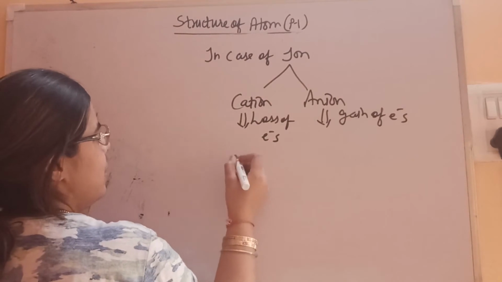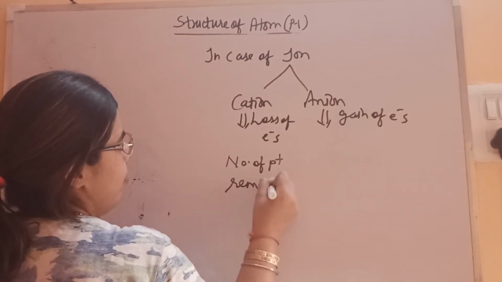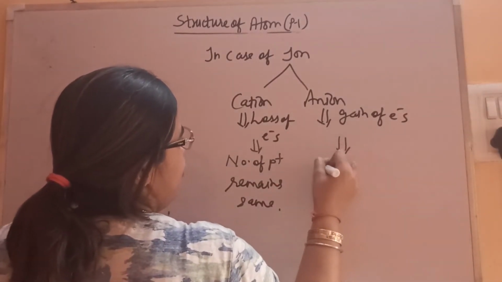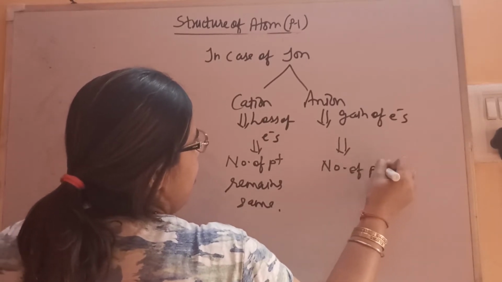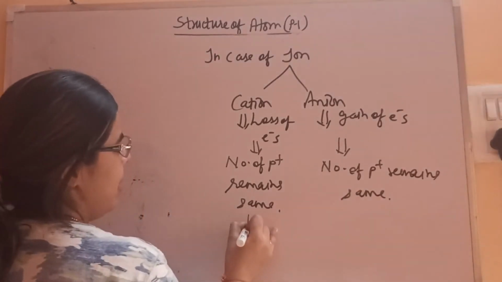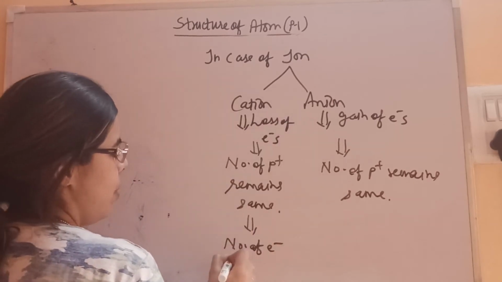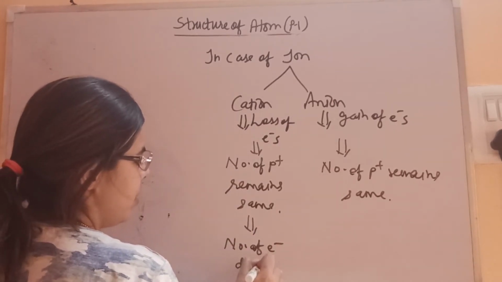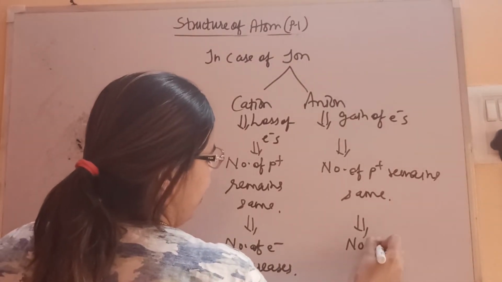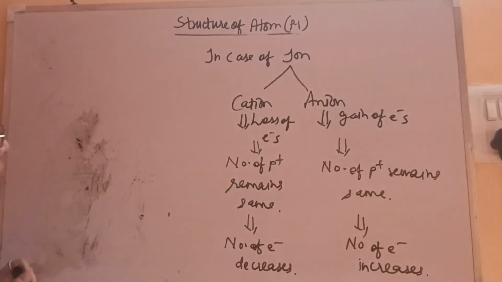So the number of protons remains the same in both, but the electrons will change. For cations the number of electrons decreases, and for anions it increases. We'll see with the help of an example.